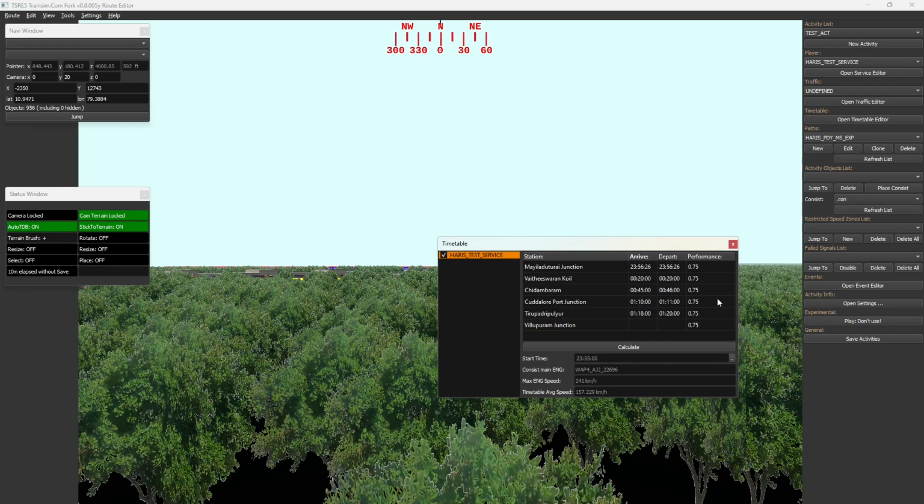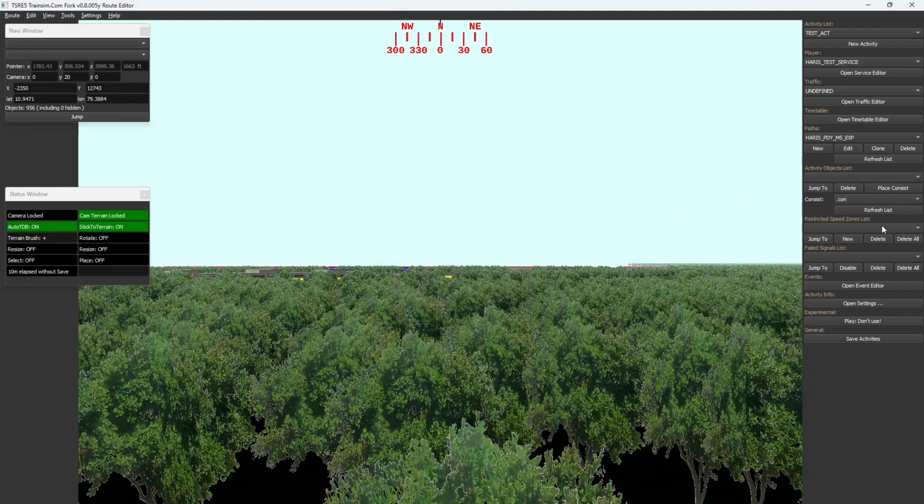So I'm just putting in a random timetable. It's not any real train. And then after Tirupati we'll put another time. So this is the timetable we have set in the timetable editor.